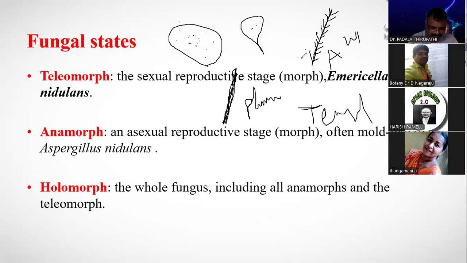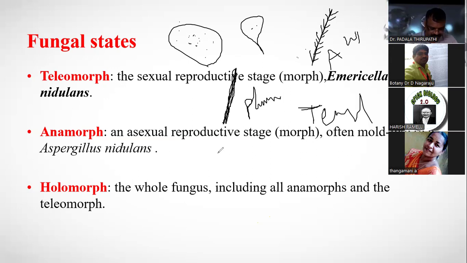Pycnidium comes under asexual, sir? No, sexual fruiting body. It releases the pycniospores. It makes the aeciospores and pycniospores, whereas in the rust fungi, Puccinia, the rust fungi.